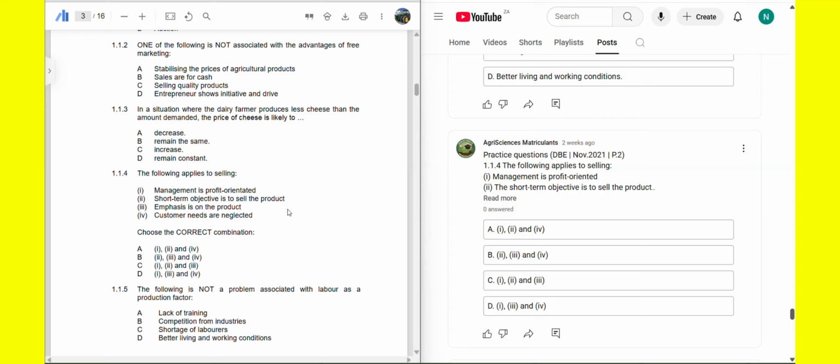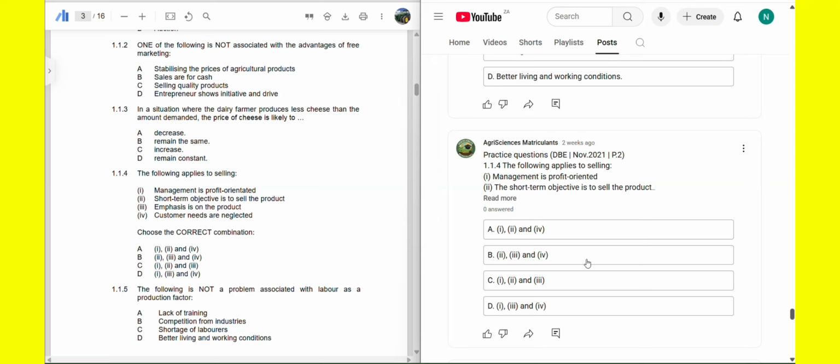Roman figure 1, management is profit oriented. No, we don't care about the profits. We don't care about the customers' needs and wants. We just want to make sales volume, maximize the sales, focus on the needs of the seller.